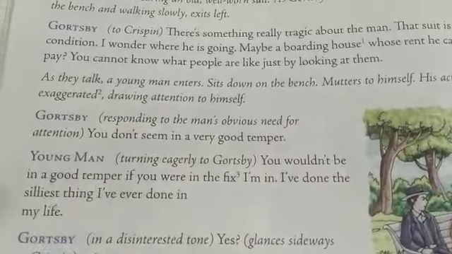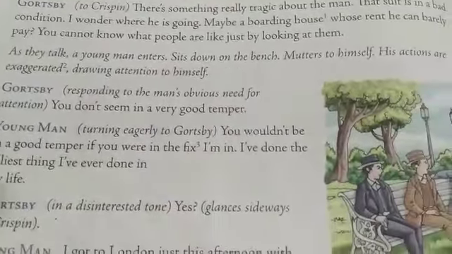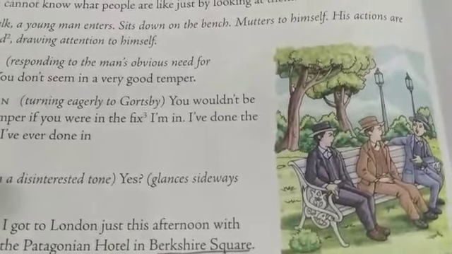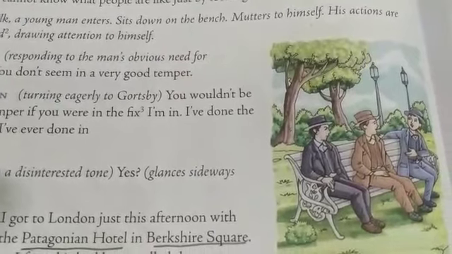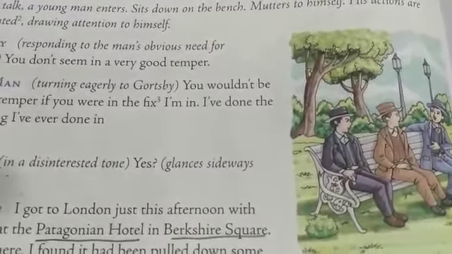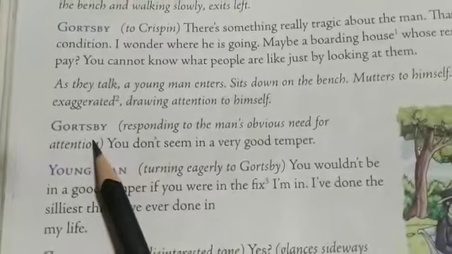Here exaggerated means hard to miss. Means a young man, he came and sat on the bench and he was saying something to himself. And his actions attracted the attention of Gatsby and Crispin. Now let's see what happens after that.